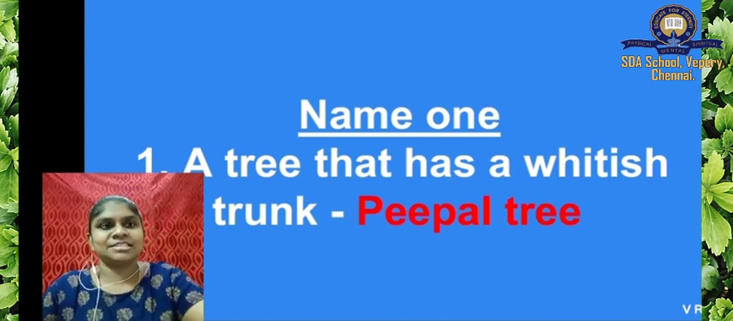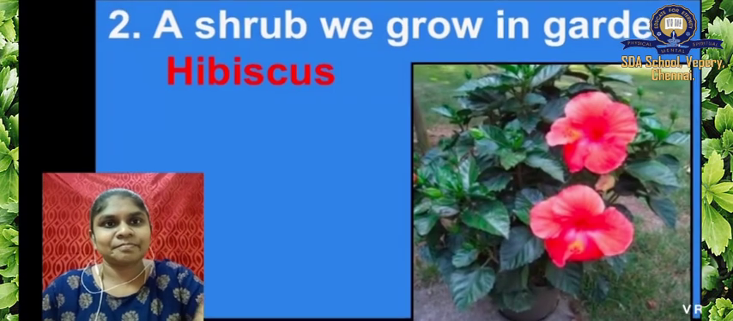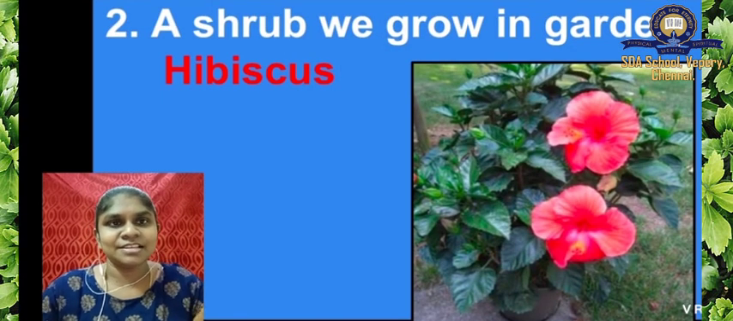Okay. Next question. A shrub we grow in the garden. I have seen in many of the houses they have one plant, a shrub. It will be bushy and it has flowers. Can you name that? It is a familiar one for all of us. It is hibiscus. Look at this. A shrub we grow in the garden is hibiscus. Okay.